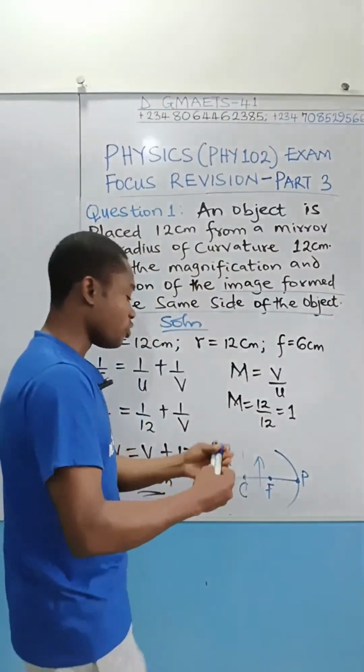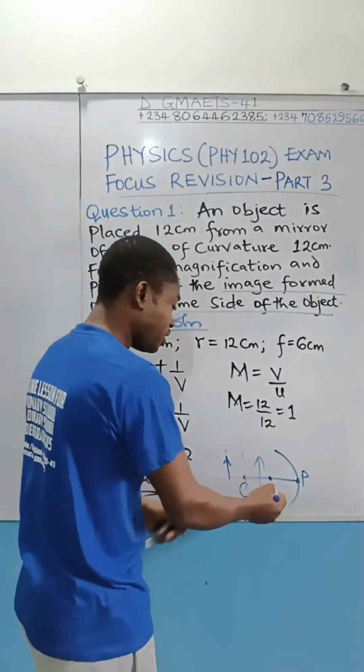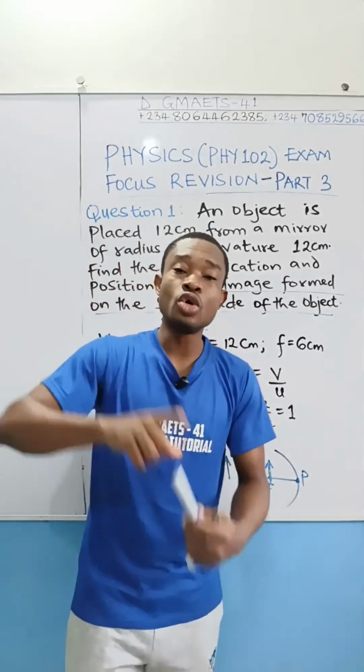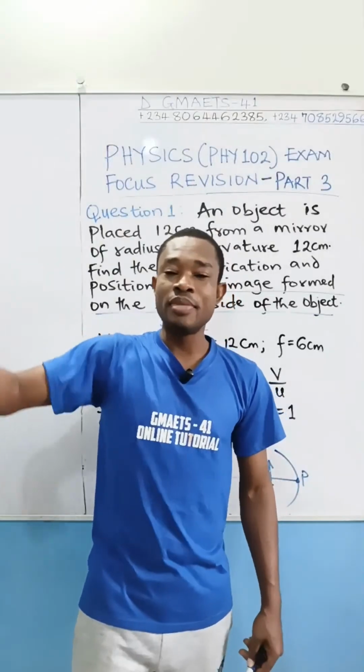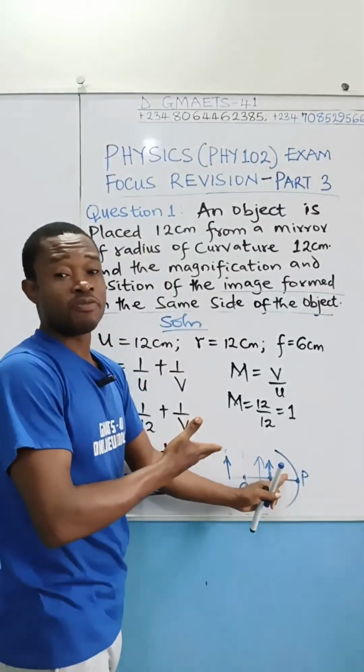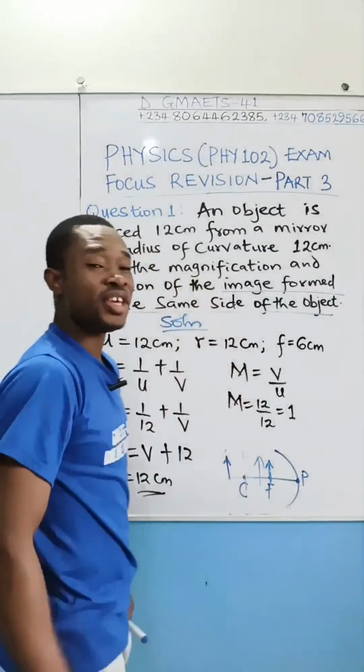For example, if you bring the object here, if the object gets to the principal focus, the image will now go to infinity. The image formed by this curved mirror, in the case of a concave mirror, will now be at infinity.